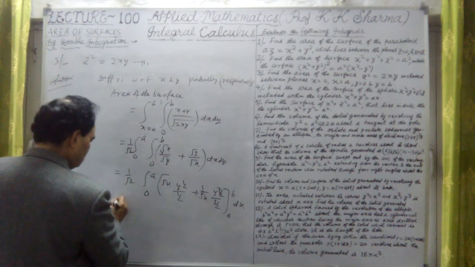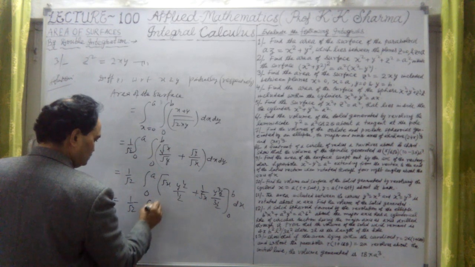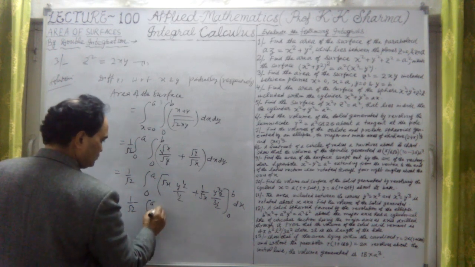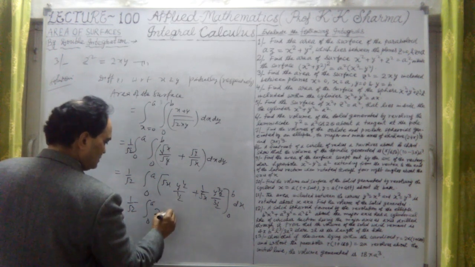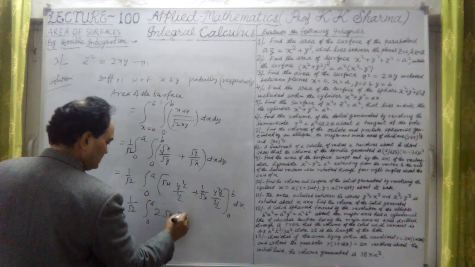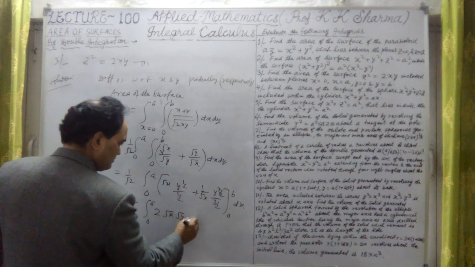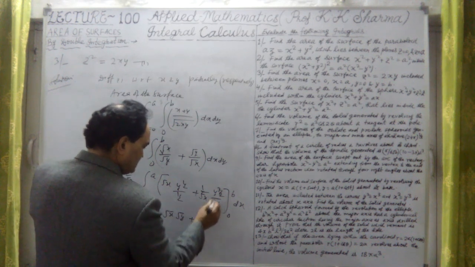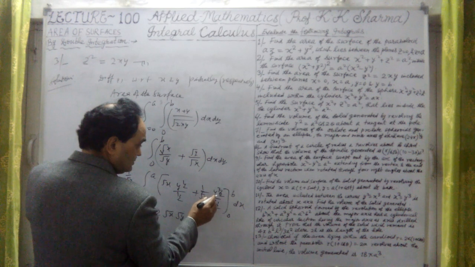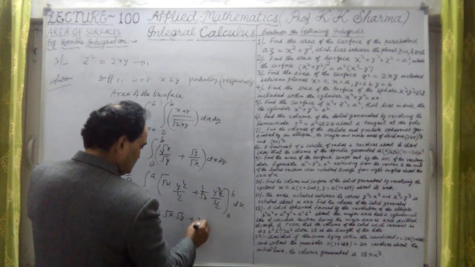So this is 1 upon root 2, limits 0 to a. This is twice into root x into root y, plus here we are having y root y times 2 by 3.